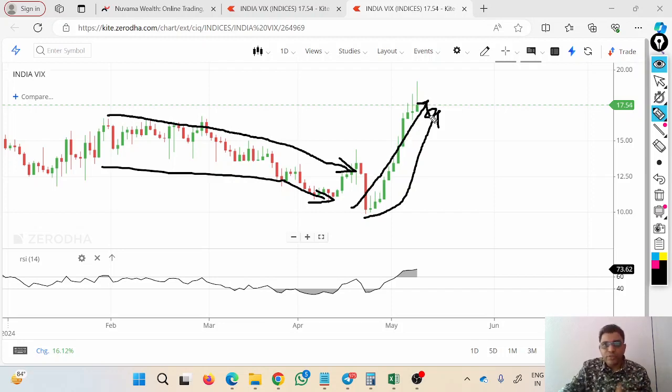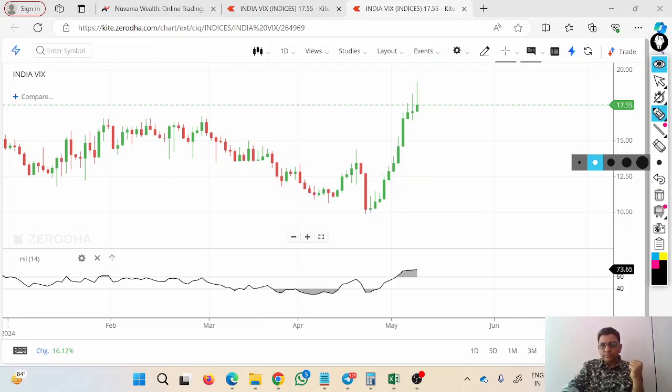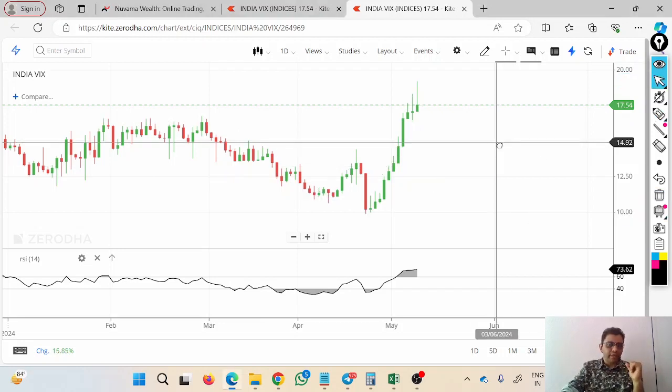So as IV has shot up, what is happening? The market is getting more and more volatile. The option premiums in the market are increasing. Now as a smart trader, what can I do?